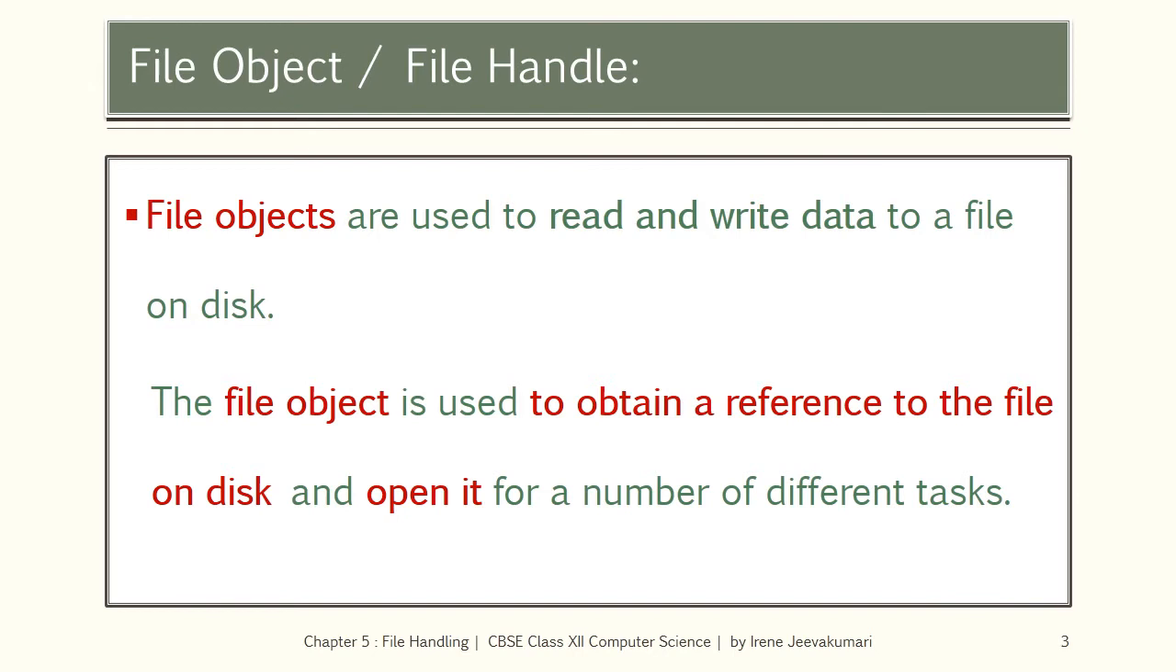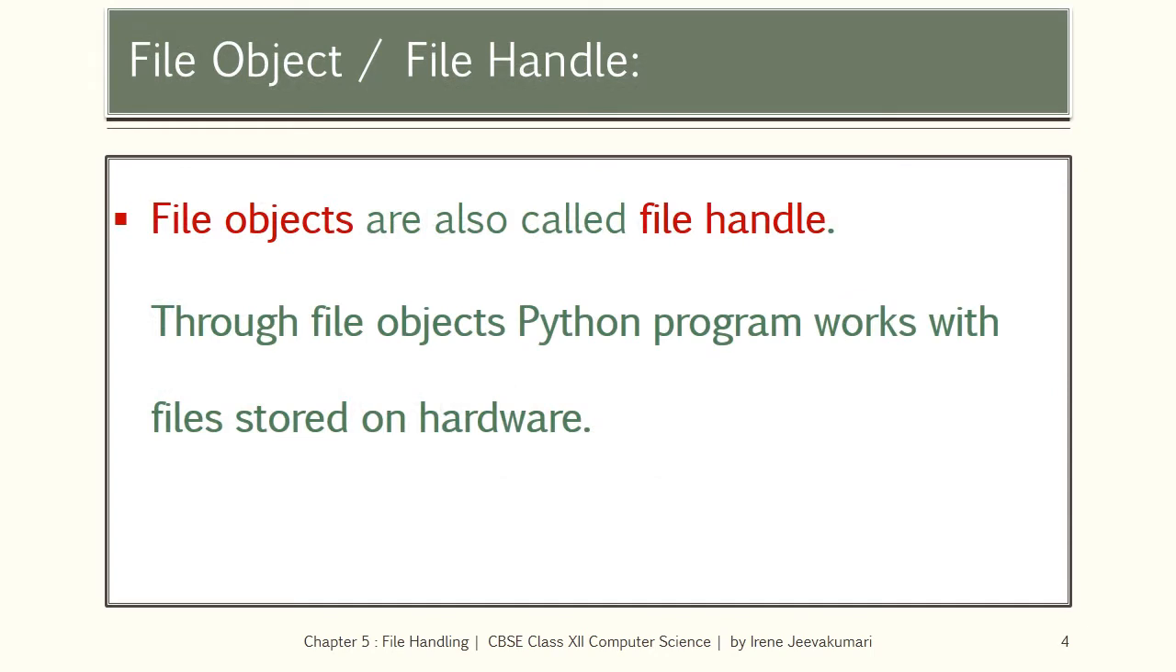Let us see the significance of file object. File objects are used to read and write data to a file on disk. The file object is used to obtain a reference to the file on disk and open it for a number of different tasks. File objects are also called file handle. Through file objects, Python program works with files stored on hardware.